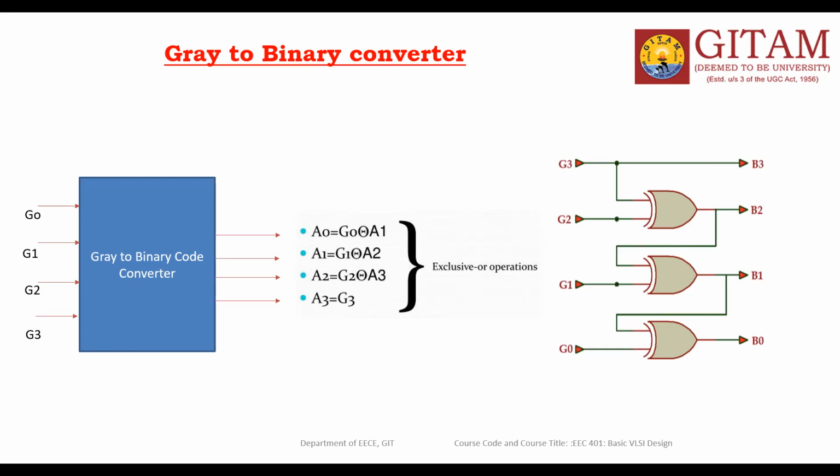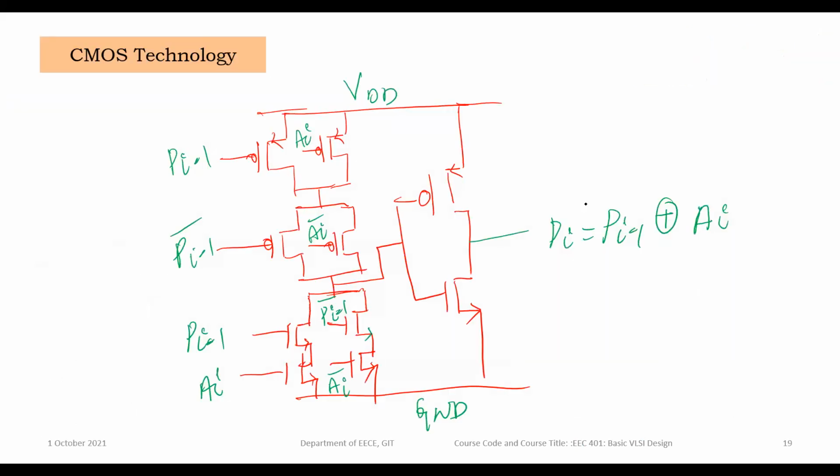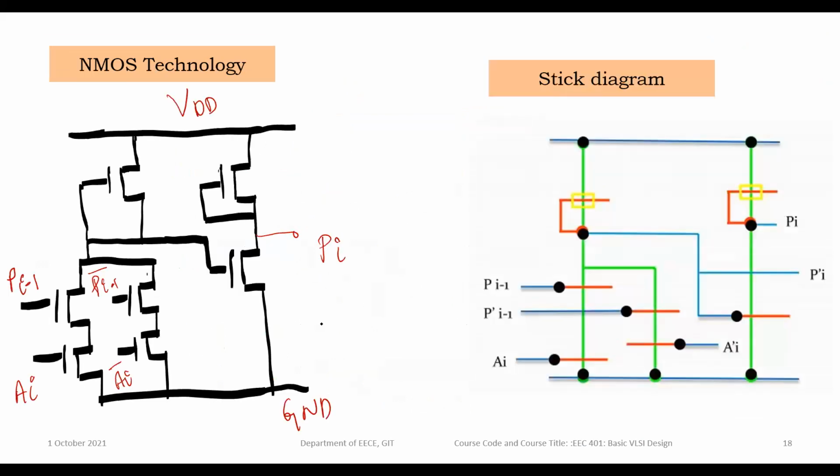the subsystem in the gray to binary converter is the exclusive OR gate. So you can take the exclusive OR gate once again. This is the exclusive OR gate. You can implement it with CMOS or NMOS. Already we did this one. This is the exclusive OR gate implementation with the CMOS technology. This is the implementation with the NMOS technology.